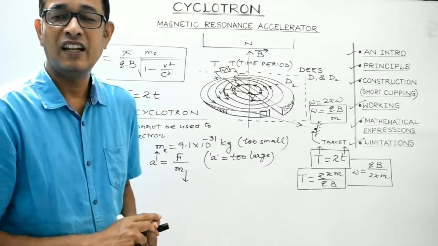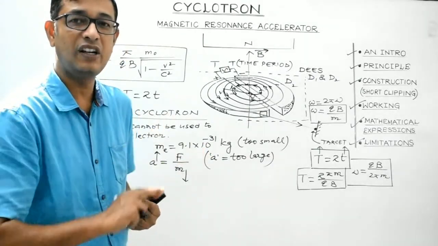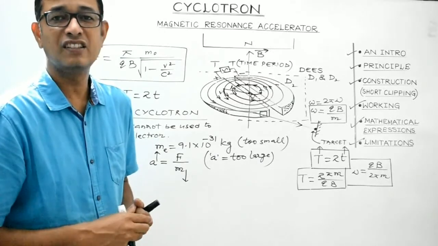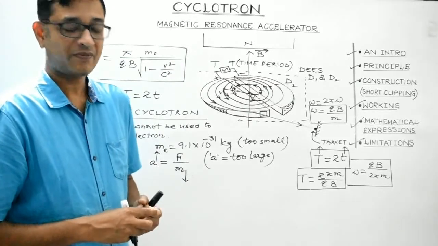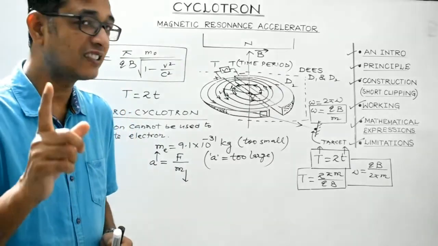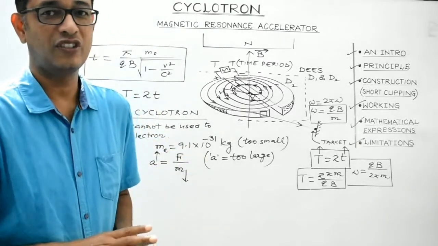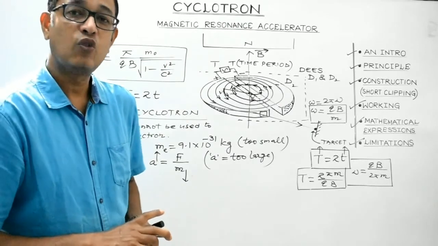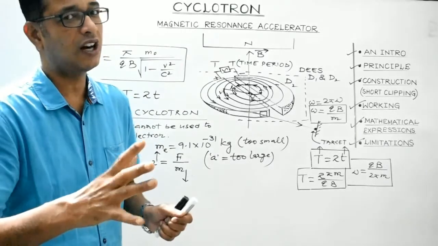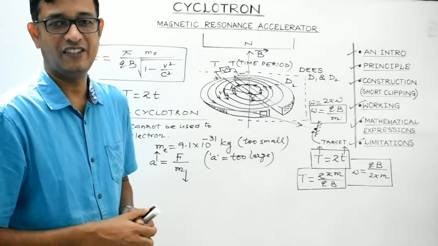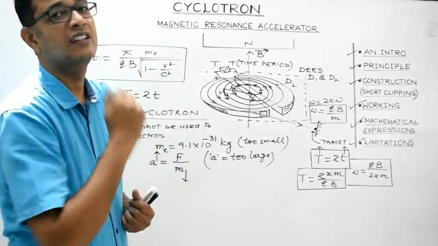As a result, an electron immediately goes out of step with the oscillating electric field and starts lagging behind, and it is lost by colliding against the wall of the D's. So students, this is the reason why a cyclotron cannot be used to accelerate negatively charged particles like an electron, because it acquires very high speed in very small time. So it immediately goes out of step with the oscillating electric field. Right students? So it is impossible to maintain the synchronization in case of an electron.